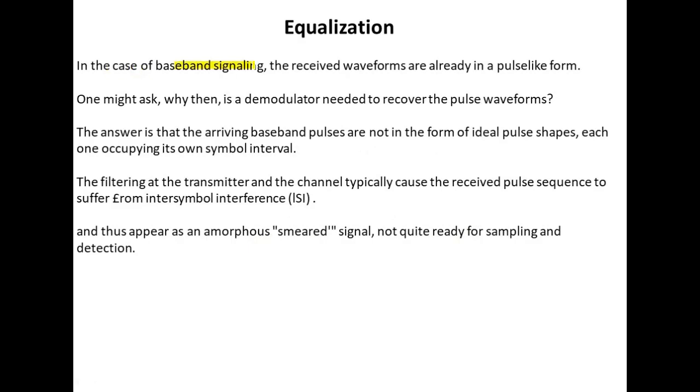In the case of baseband signaling, the received waveforms are already in a pulse-like form. One might ask, why then is a demodulator needed to recover the pulse waveforms? The answer is that the arriving baseband pulses are not in the form of ideal pulse shapes, each one occupying its own symbol interval. The filtering at the transmitter and the channel typically cause the received pulse sequence to suffer from intersymbol interference and thus appears as an amorphous smear signal not quite ready for sampling and detection.